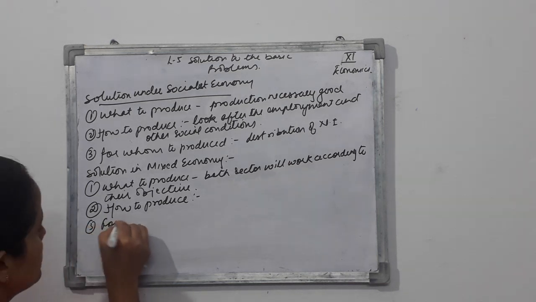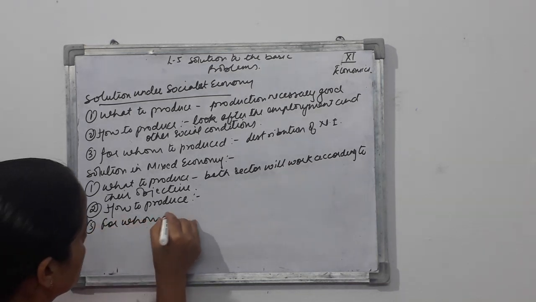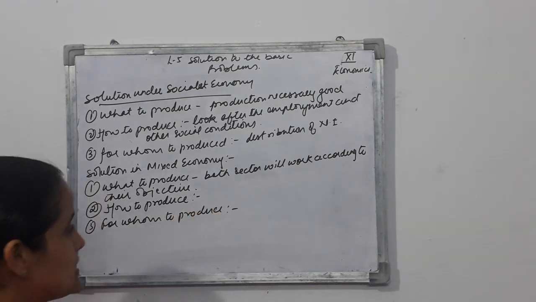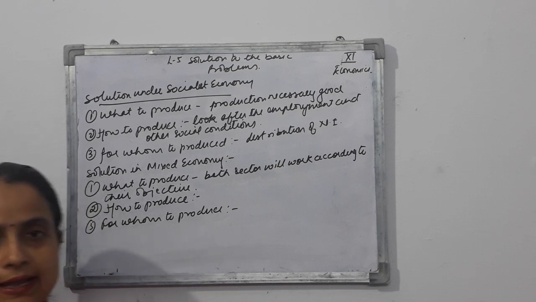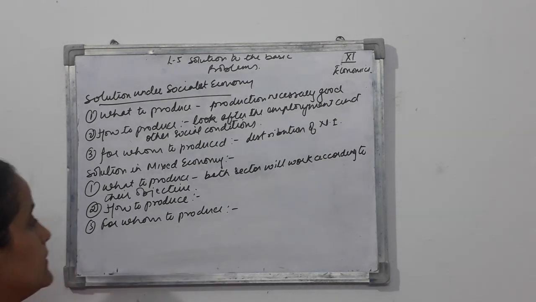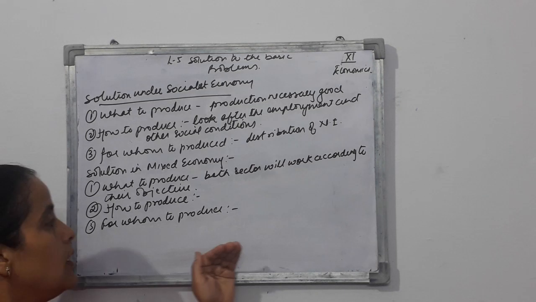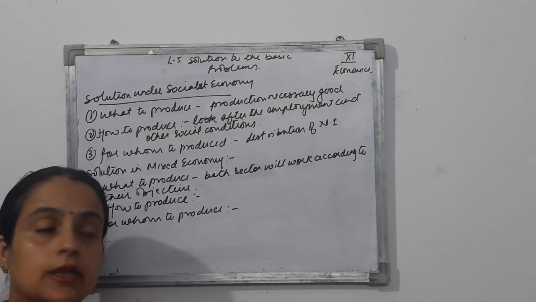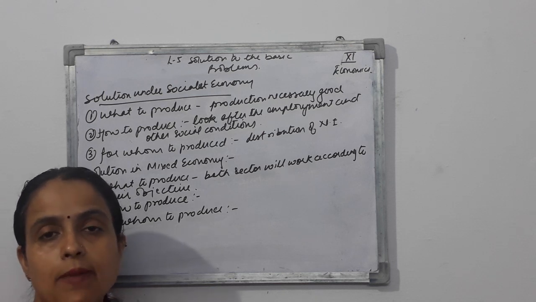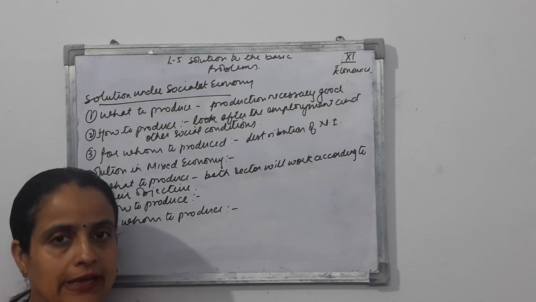For whom to produce? Under this, the government is going to do what? The government is going to see here that the government is going to see that the goods and services are distributed in such a manner that there is equitable distribution of income and wealth.